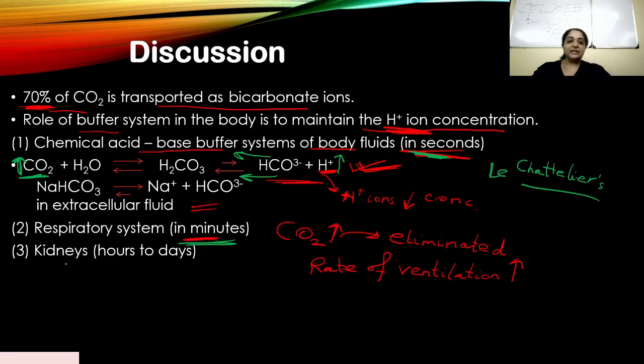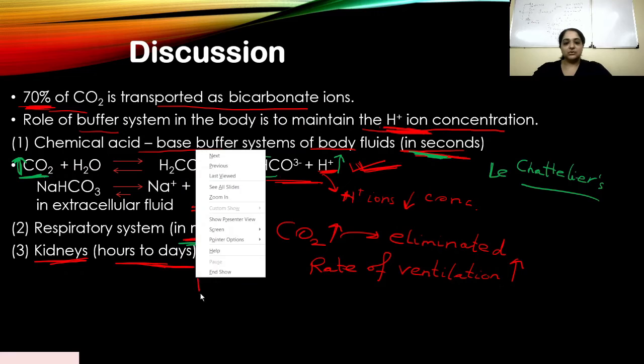Third one is your kidneys. The kidneys is actually the most effective way, but they function from after hours to days. It does not work immediately like the chemical acid base buffer. Now, the chemical acid base buffer and respiratory system are immediate, like seconds and minutes, you see a reaction happening. But the kidneys, they take hours to days, and they are the most effective one because they remove